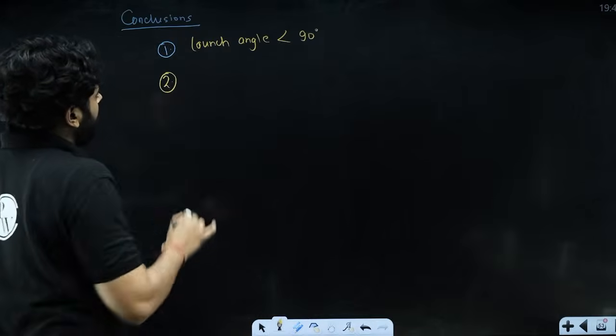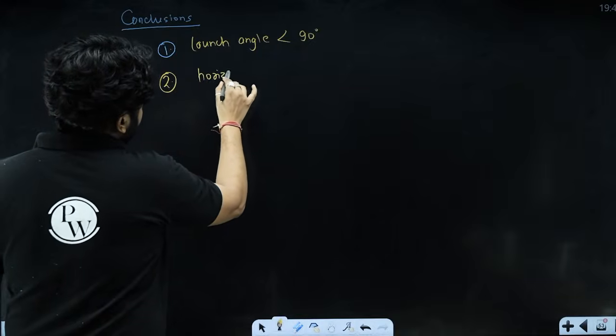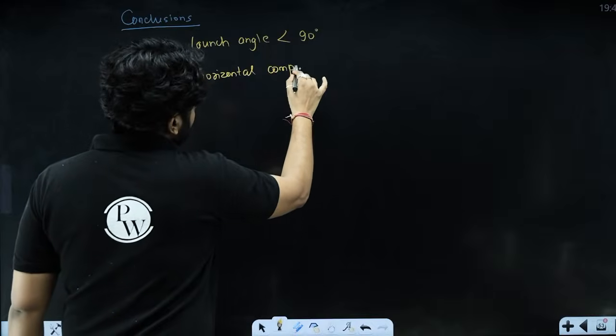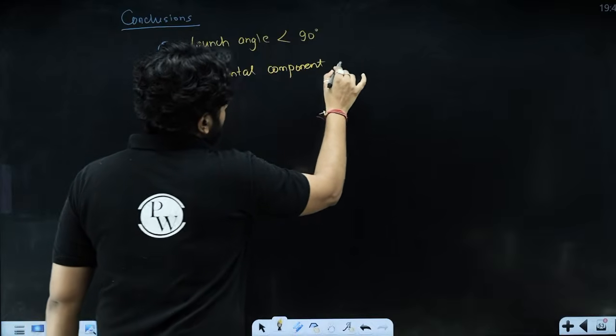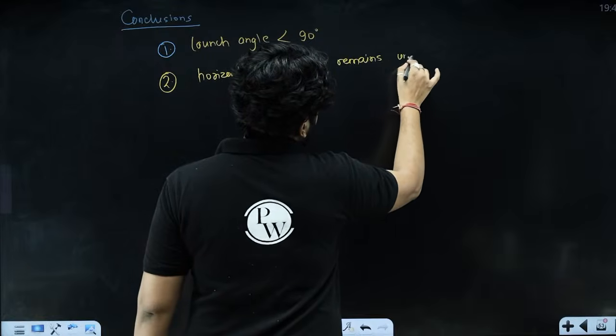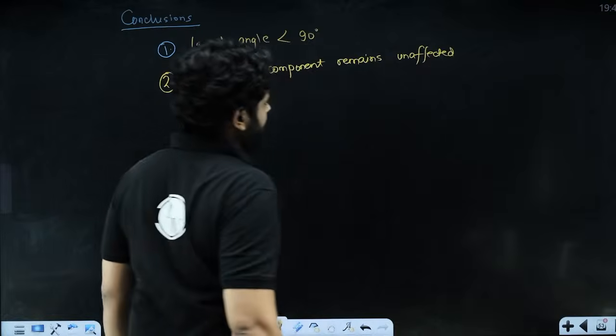Number 2, the horizontal component remains unaffected during projectile motion.